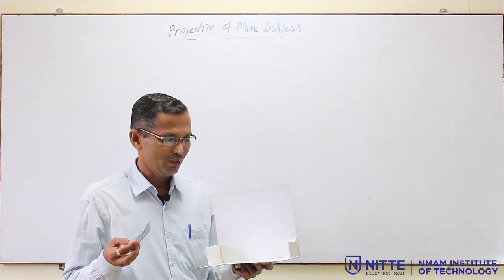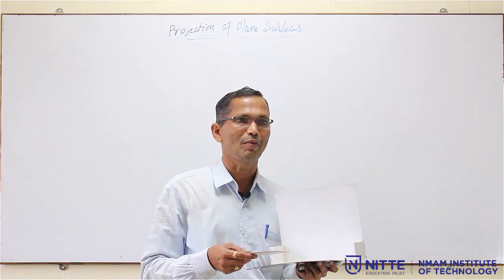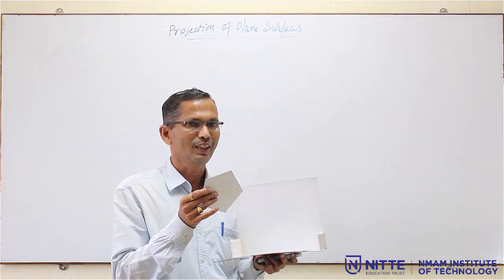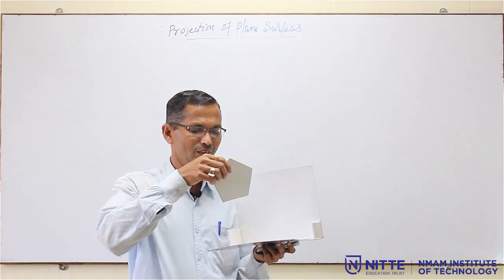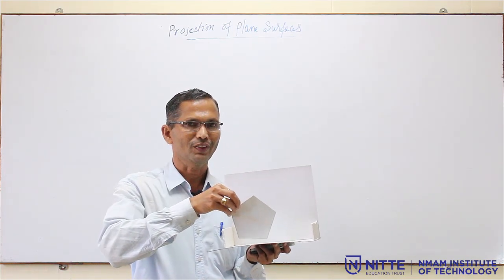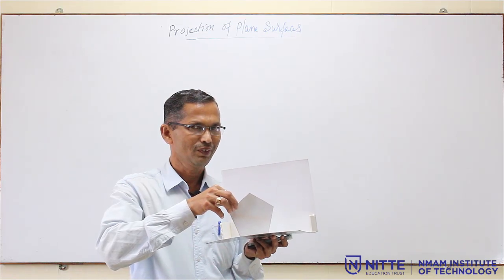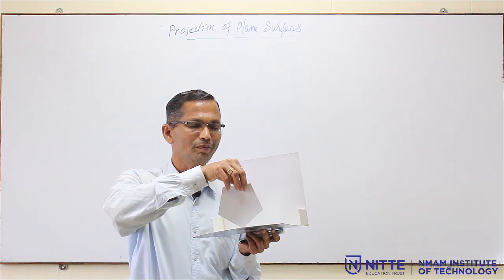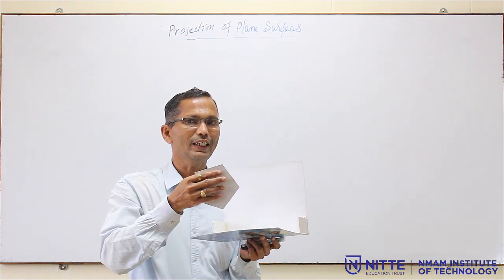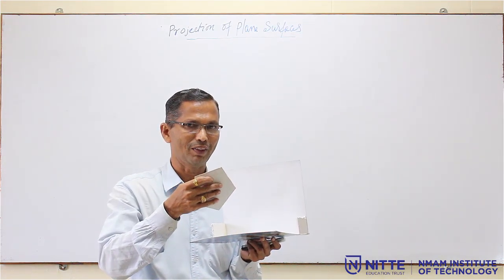Then the second point is the surface of the lamina. Now, this is the lamina or the plane surface. So, if it is resting like this, it is an edge condition, or if it is resting like this, then it becomes a corner condition, and this is called the lamina or the surface of the lamina.